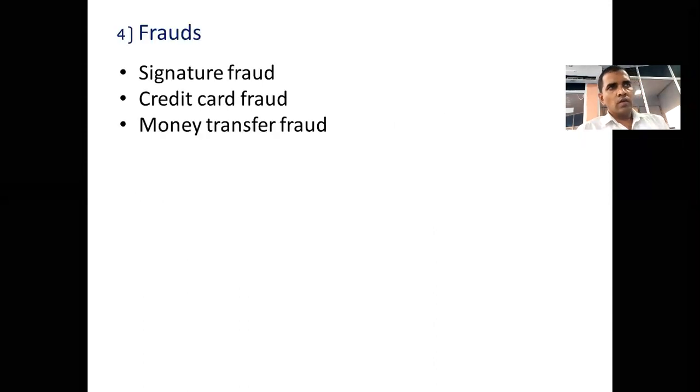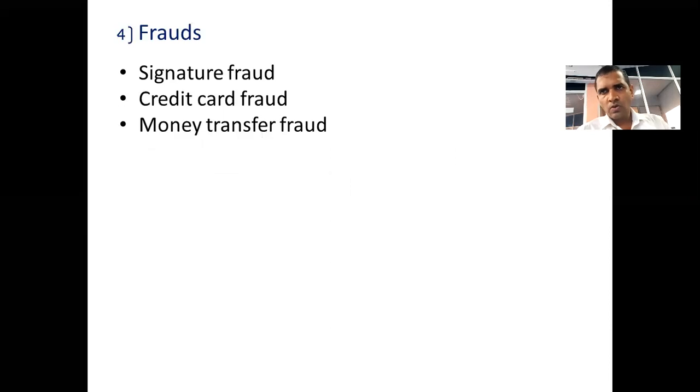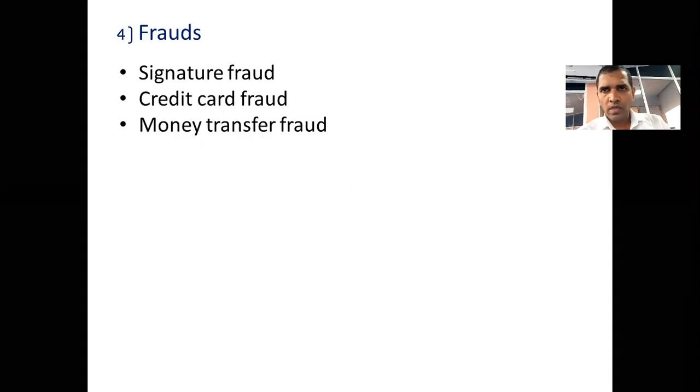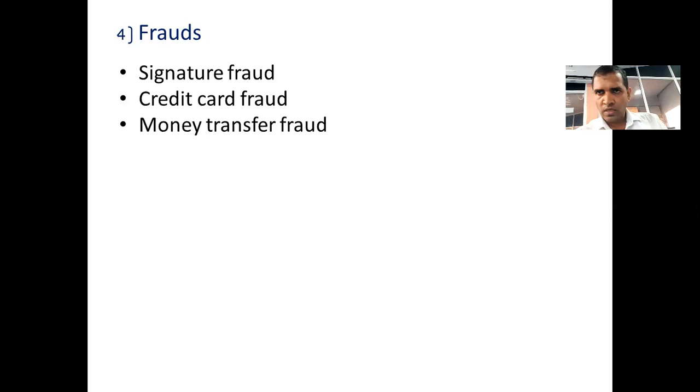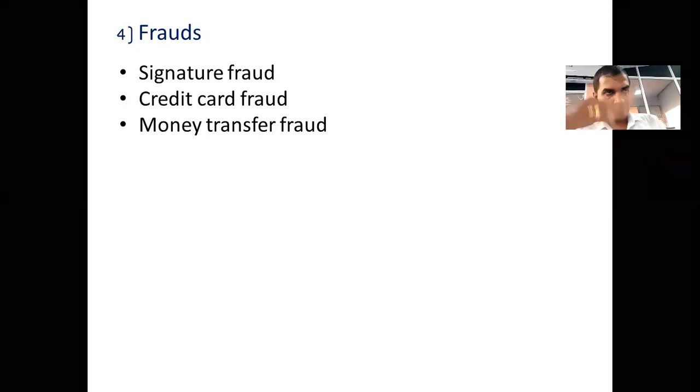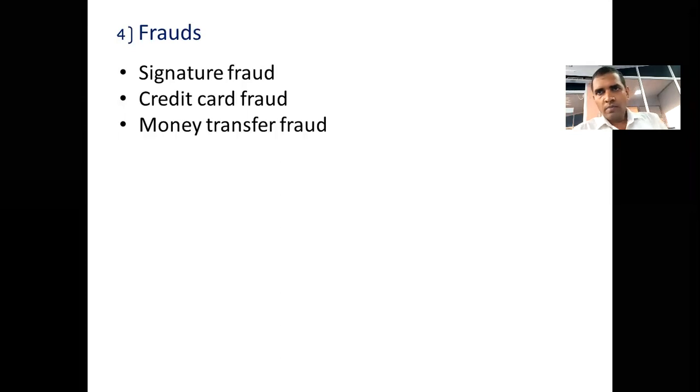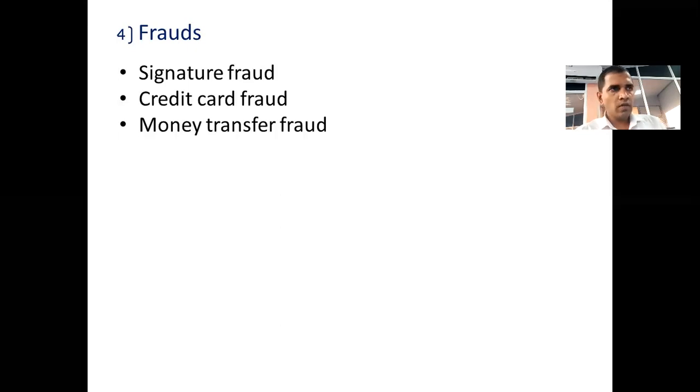Okay, finally, fraud. Frauds are always there in ICT. Signature fraud: sometimes signature-related frauds can happen. To withdraw money from banks, people can forge your signature by using different mechanisms or technologies, and withdraw money from accounts. That is signature fraud. I don't want to elaborate. A brief introduction is enough.